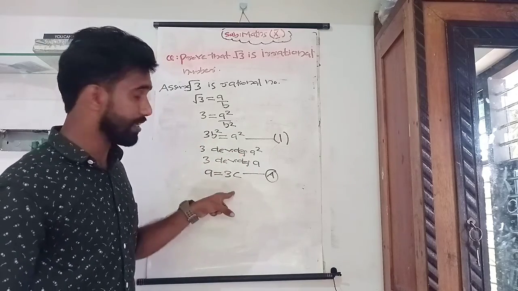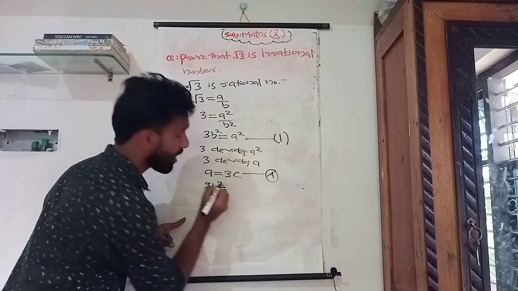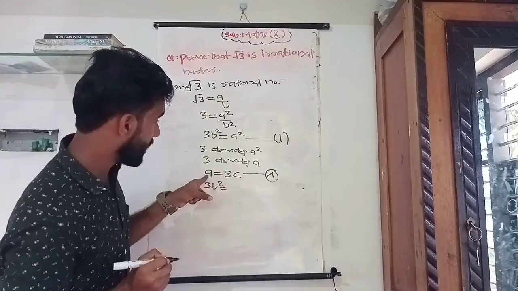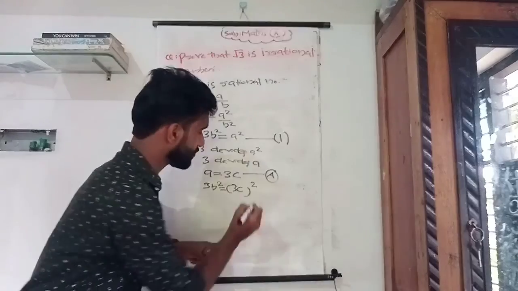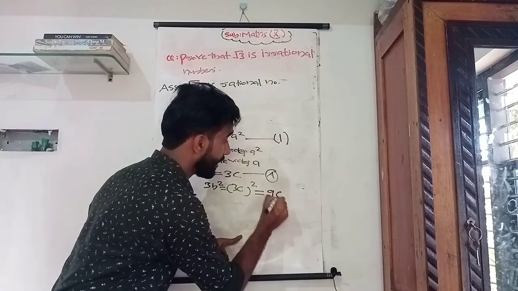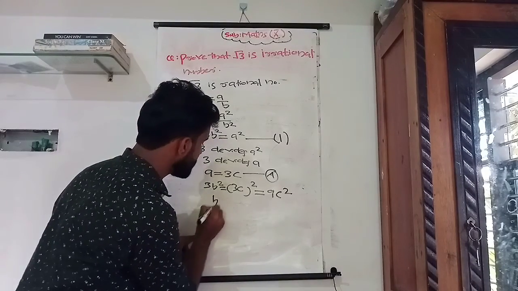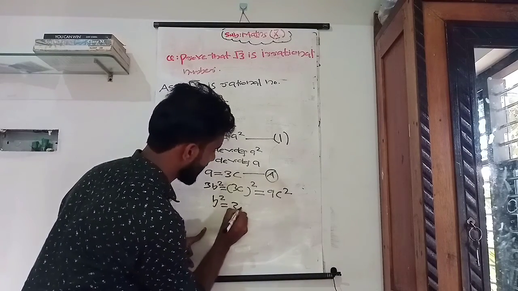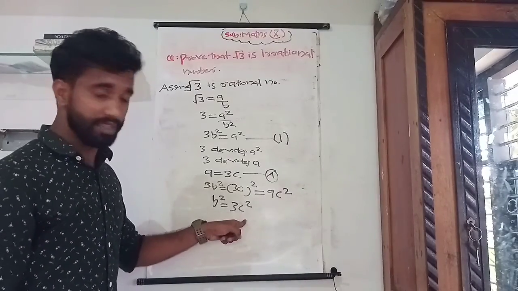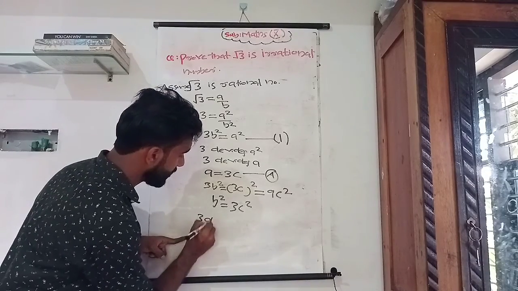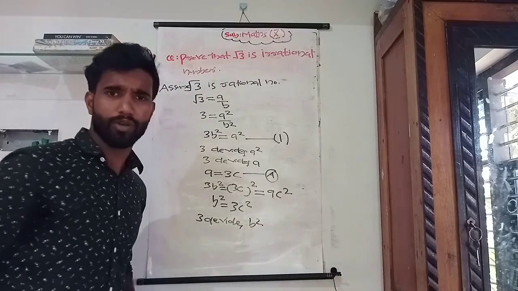Put A is equal to 3C into equation number 1. Then we will get 3B square, that's equal to A square. A is equal to 3C, whole square. Then we will square, and we get 9C square. By simplification we get B square is equal to 3C square. Okay, clear? From this, 3 divides B square also.